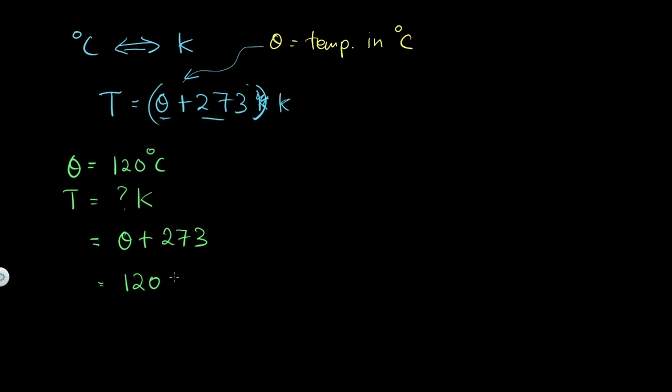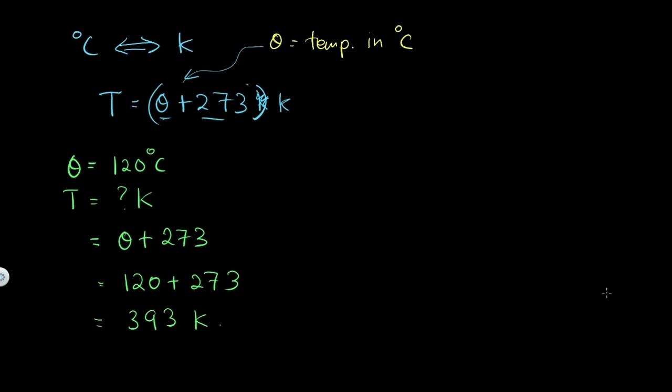So T equals 120 plus 273, and then we will get 393 Kelvin. So this temperature 120 degrees Celsius is equivalent to 393 Kelvin. That is how you can find the value of temperature in Kelvin.